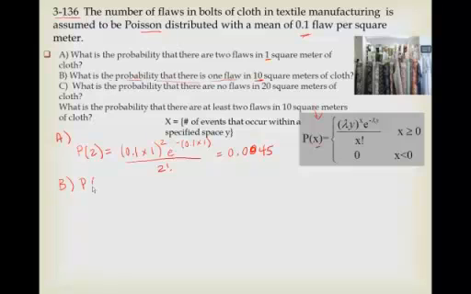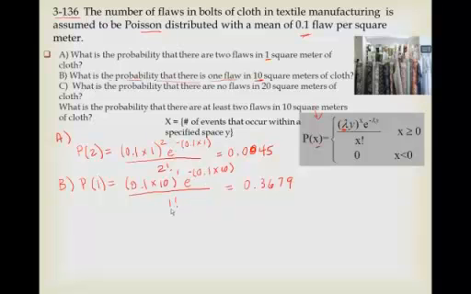Now for B, what's the probability there's one flaw in 10 square yards of cloth? So we're looking for the probability of one flaw in 10 square yards. So now we're going to say lambda 0.1 again, but now it's multiplied by 10, and now our x is 1, and e to the minus 0.1 times 10, and all of this is over x factorial, and x is 1 factorial. So that should turn out to be 0.3679. So you can see there's a lot more cloth, a lot more probability of this happening. Oops, I forgot the minus sign right there. Otherwise it would be blowing up.